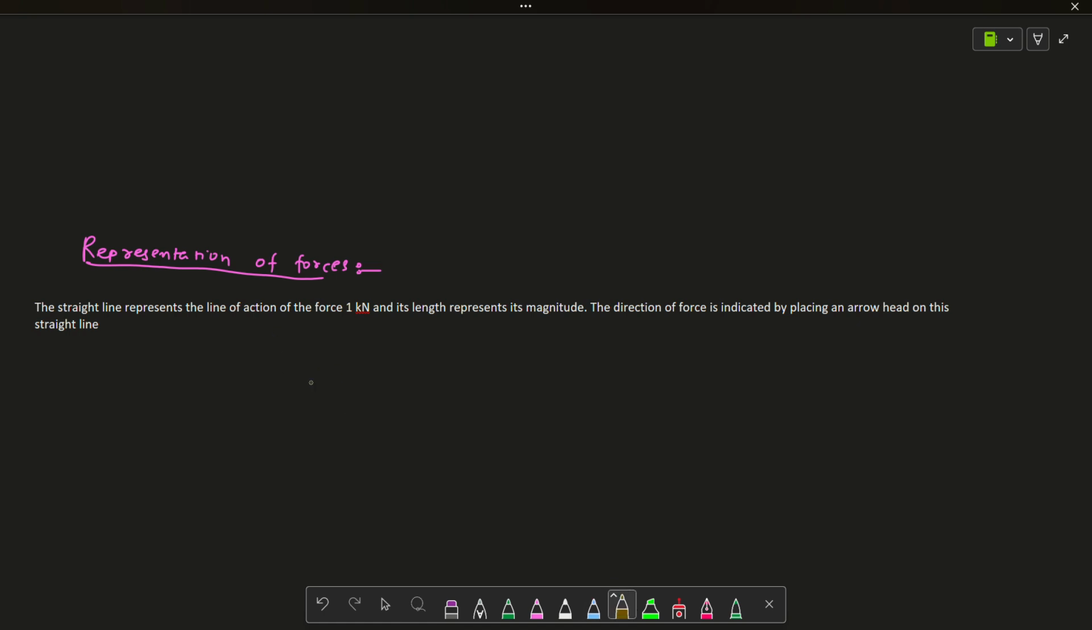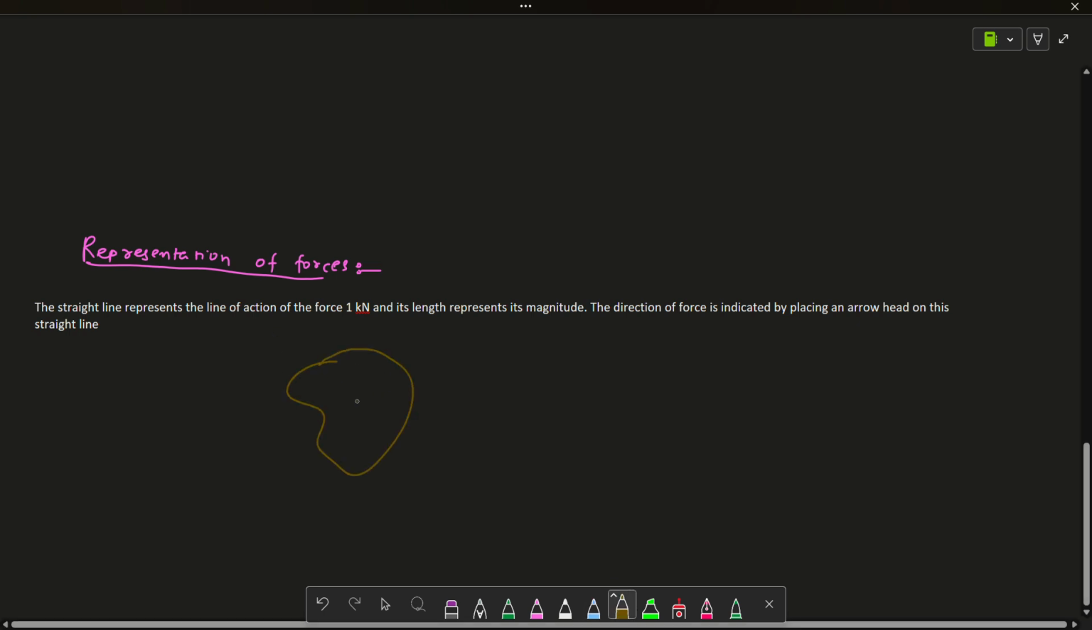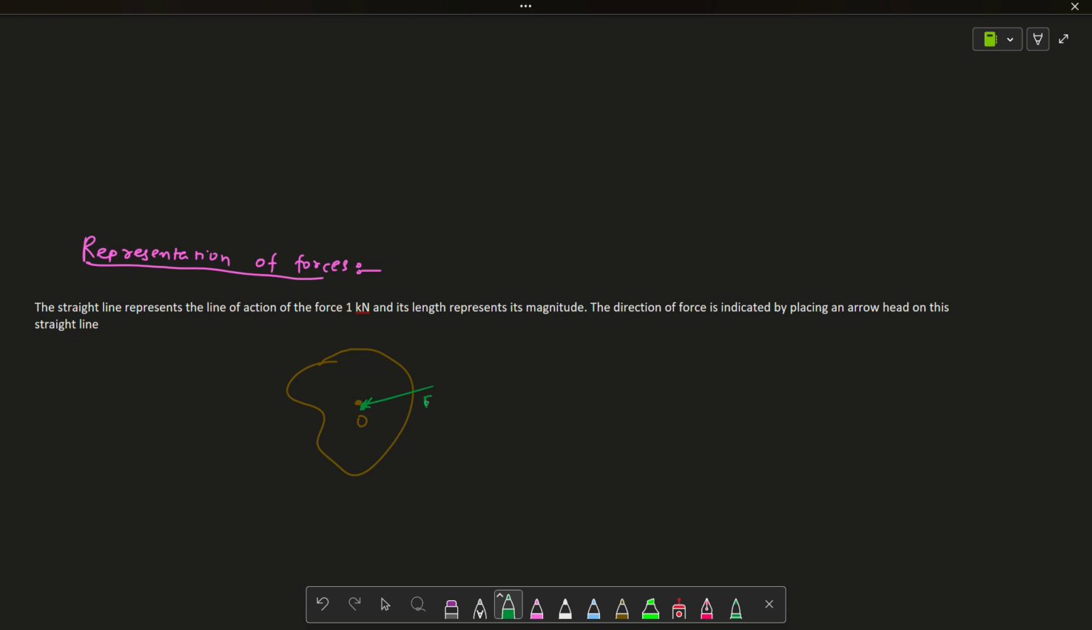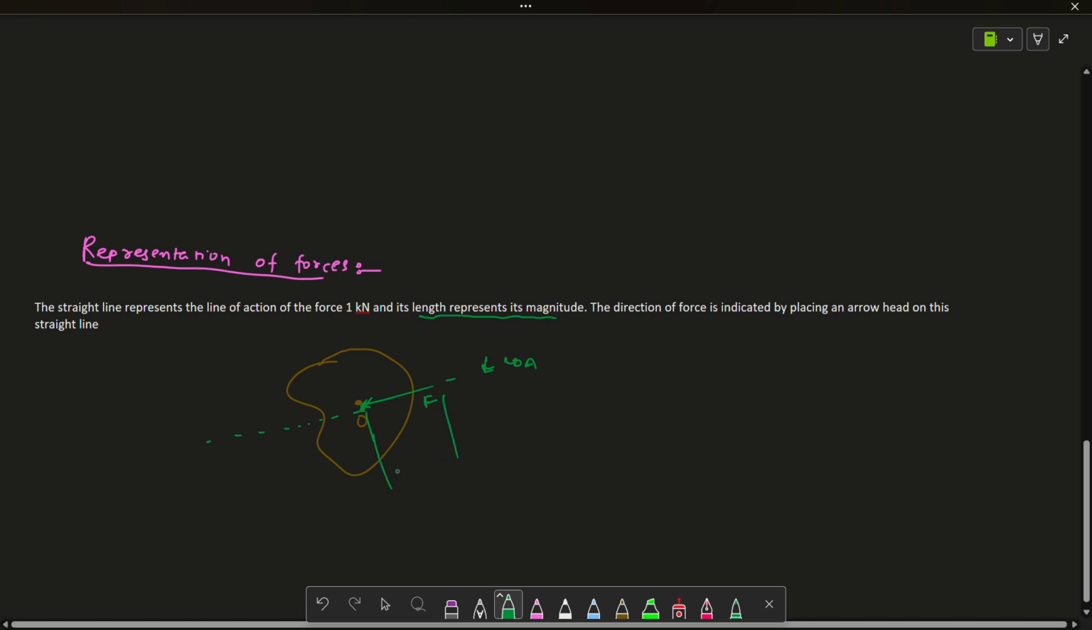Let's suppose a body is there. A straight line represents the line of action of the force. If we extend this line somewhere else, that means this line represents the line of action. And the length represents its magnitude. I have already explained that the length of this arrow is the magnitude.